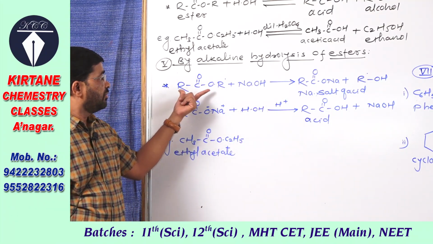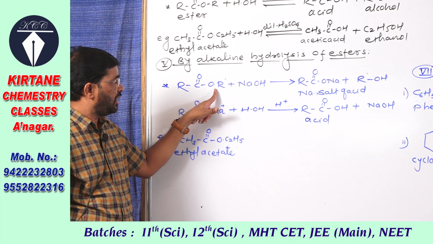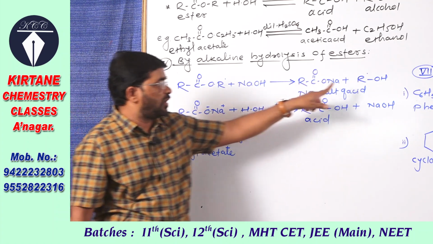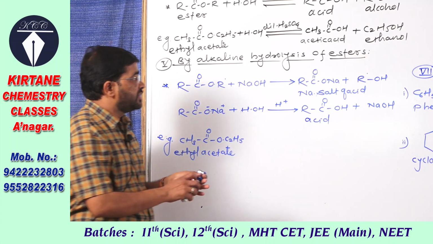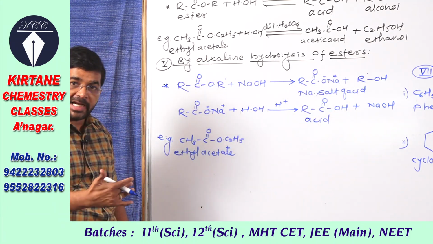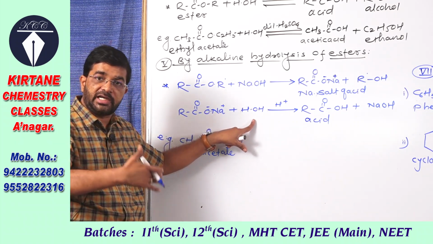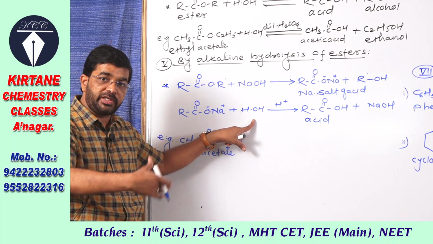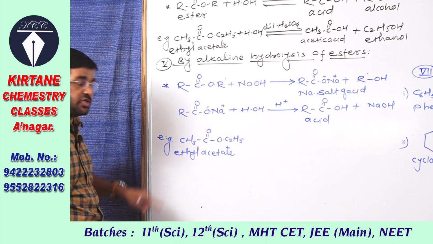Obviously, here it breaks from this oxygen carbon bond, and the alkyl group and OH form alcohol. Here sodium is attached to this oxygen, this ionic compound obtained is sodium carboxylate, sodium salt of acid. Hydrolyze it, and on hydrolysis with dilute acid it gives carboxylic acid. We have to complete this equation here.